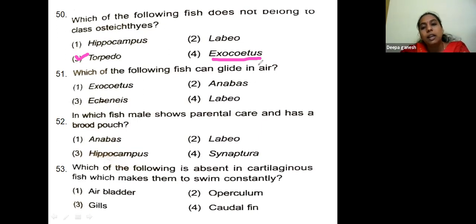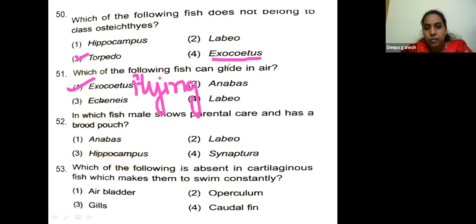Which of the following can glide in air? Exocetus is called the flying fish. In which fish does the male show parental care and have a brood pouch? It's called Hippocampus. Seahorse, the male will take care of the young ones.